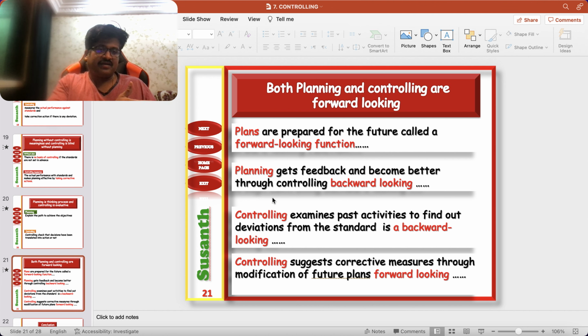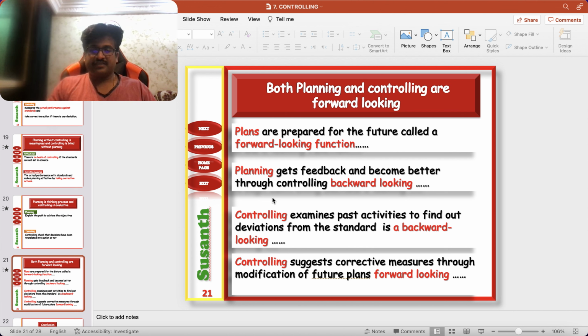Then you think back and find that this was the issue. While planning the activities, you didn't consider this element. That's why you fixed the standard like this. So controlling examines past activities to find out deviation from the standard, which is backward looking.